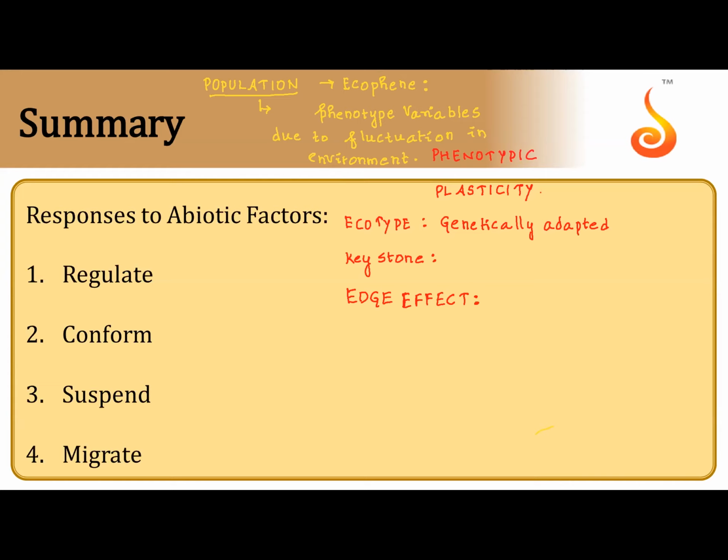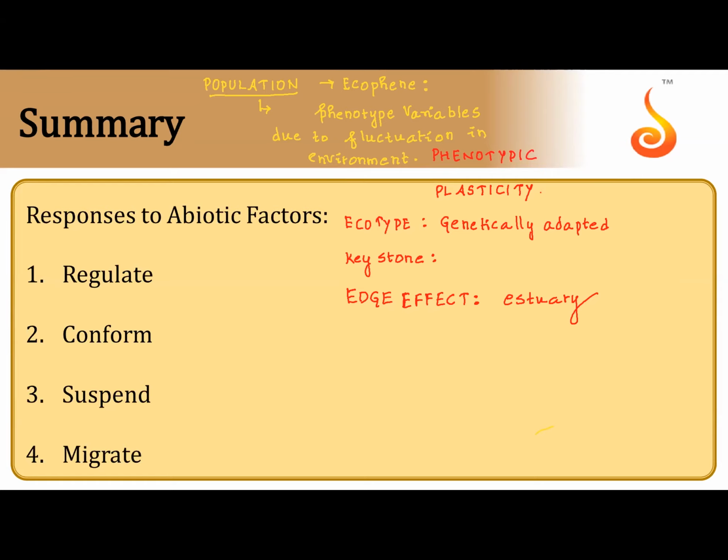Edge effect. Edge effect means, for instance, all of us know what we mean by an estuary, correct? Where we have the salt water and the fresh water. It is the place where the sea is coming in contact with the fresh water.